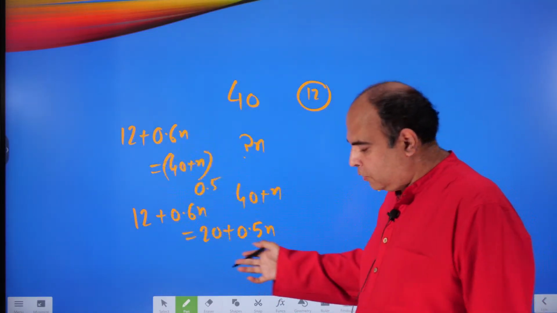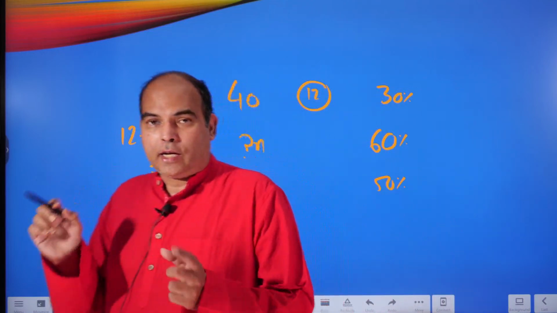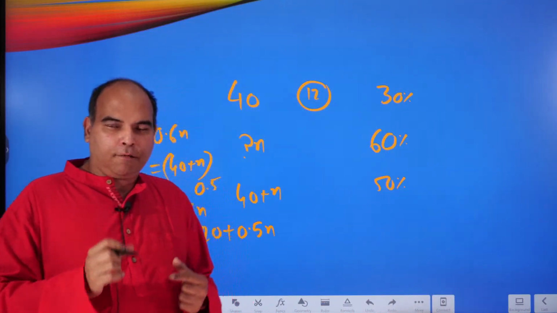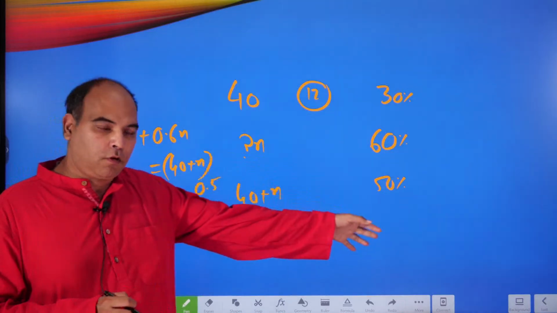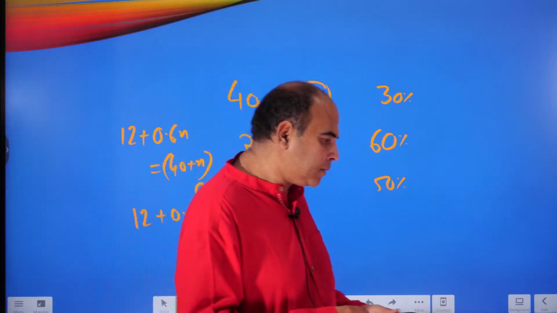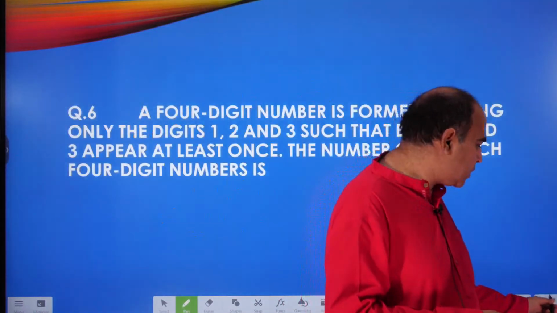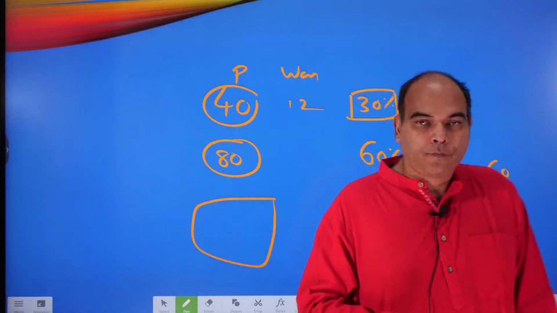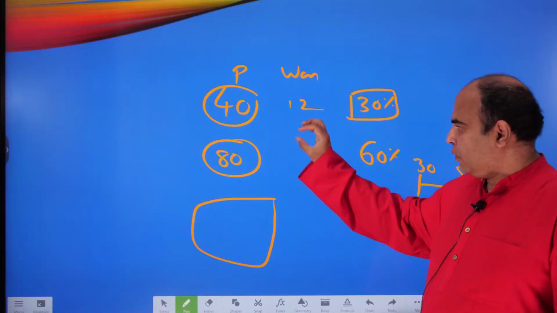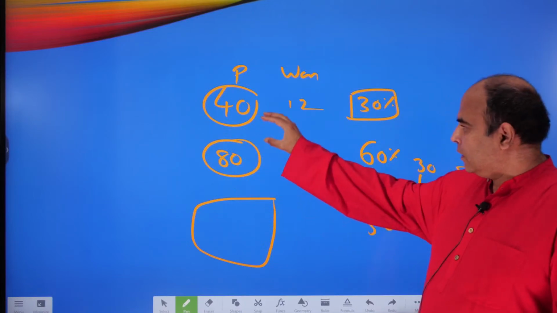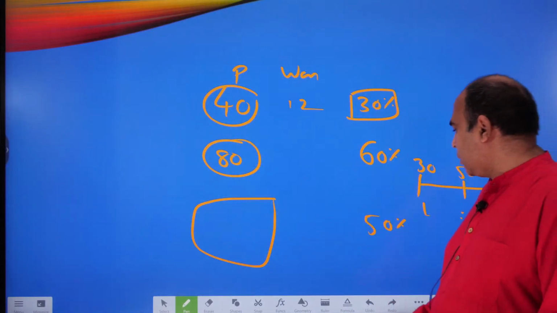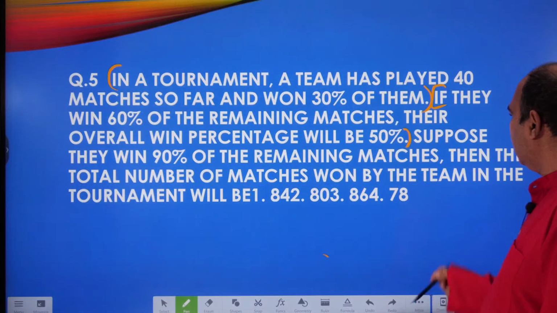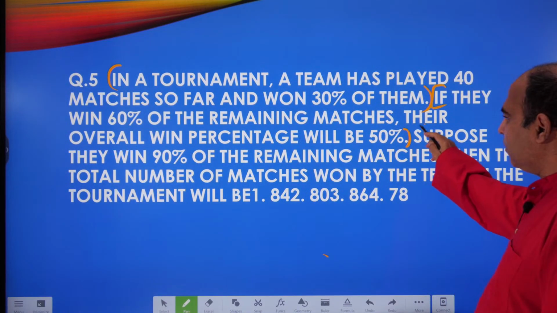But of course, this solution where the allegation gives it to you while reading, if you get it in 5 to 7 seconds, this equation solution will take you around 1.5 minutes here. So it will be a speed breaker if you're going to use this solution in this situation. So either way, whichever way you use it, you have to get to this point in this problem that they must have played 80 matches more. And once you resolve that, the question is actually very simple.